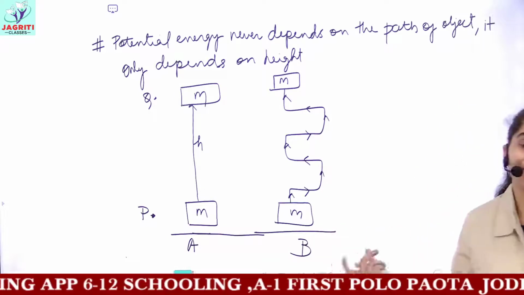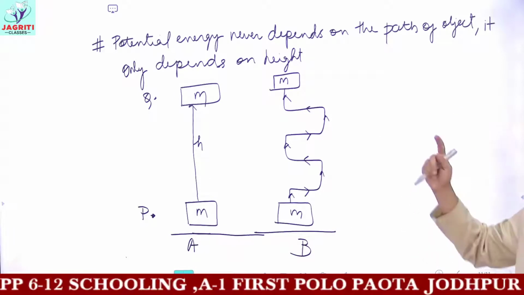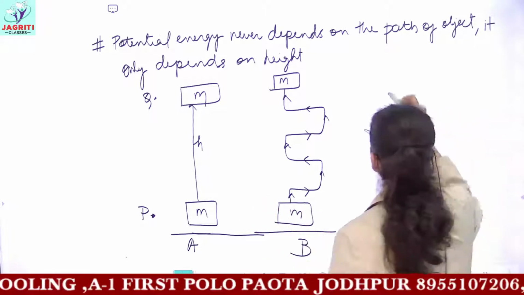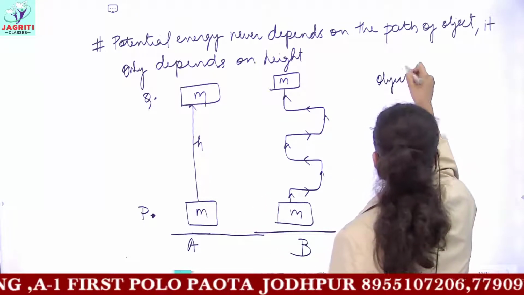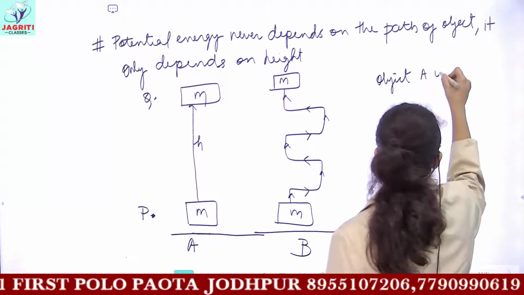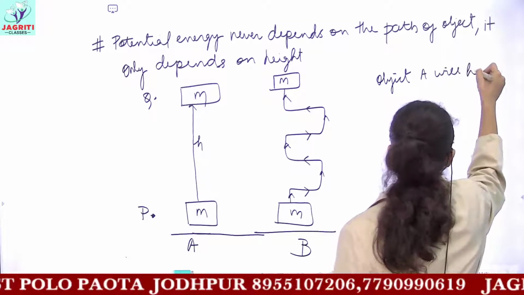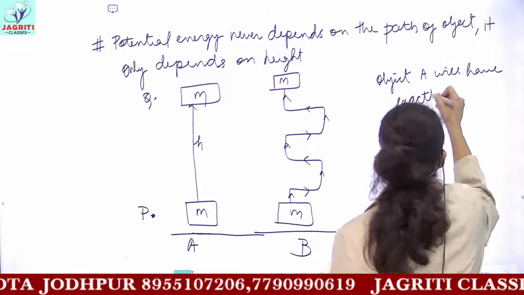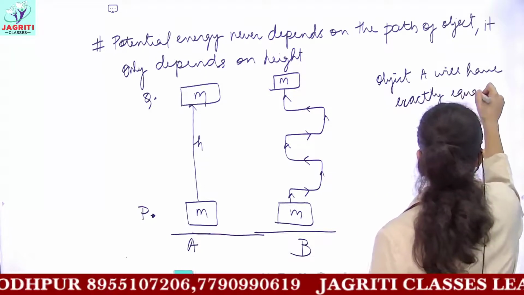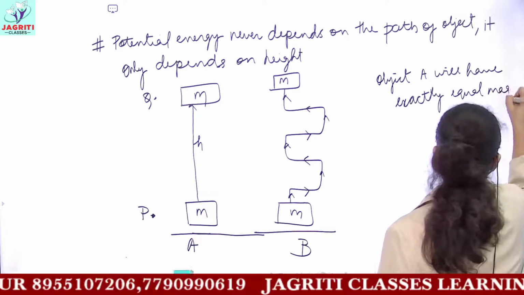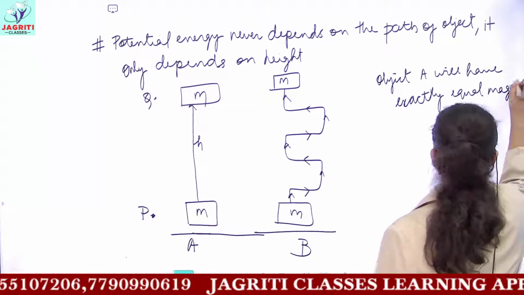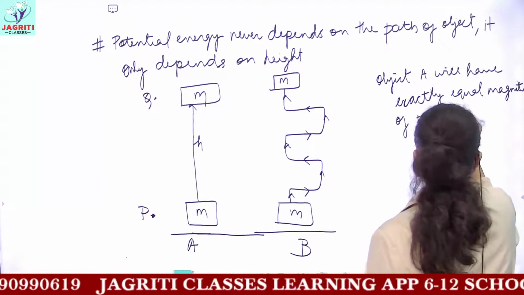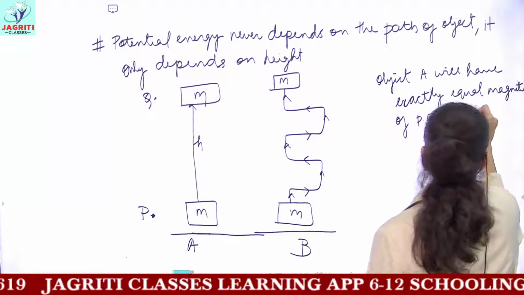So this kind of diagram is being given for the concept that potential energy never depends on the path. That is, both the objects here, object A will have exactly equal magnitude of potential energy with object B.